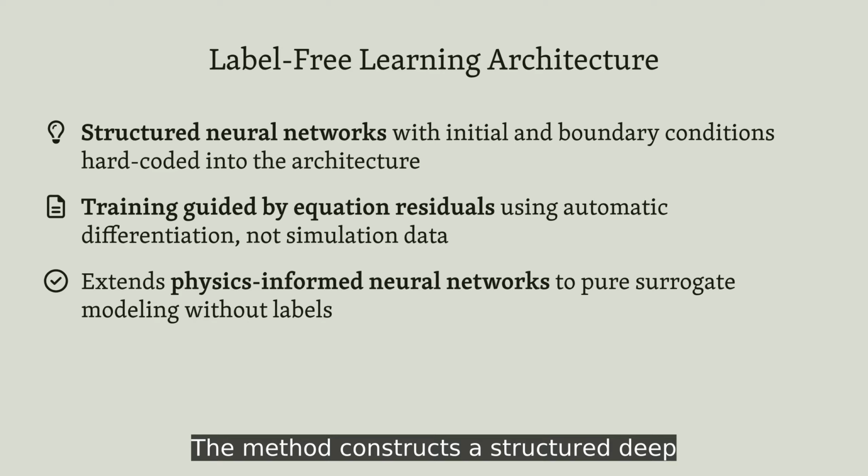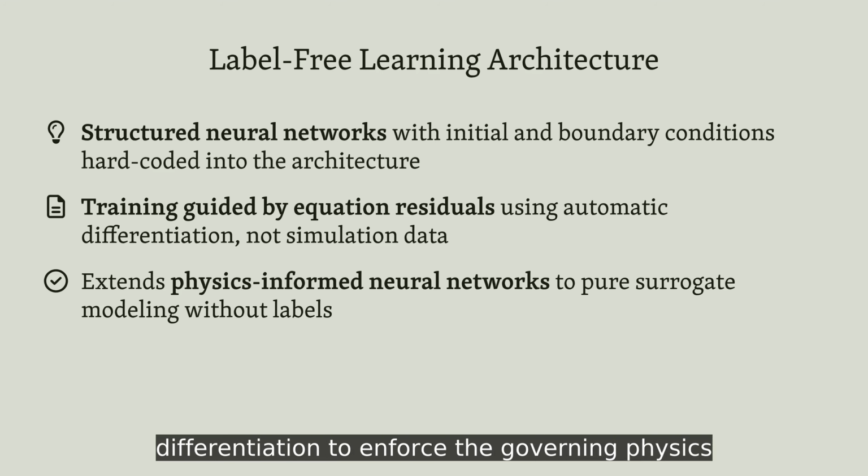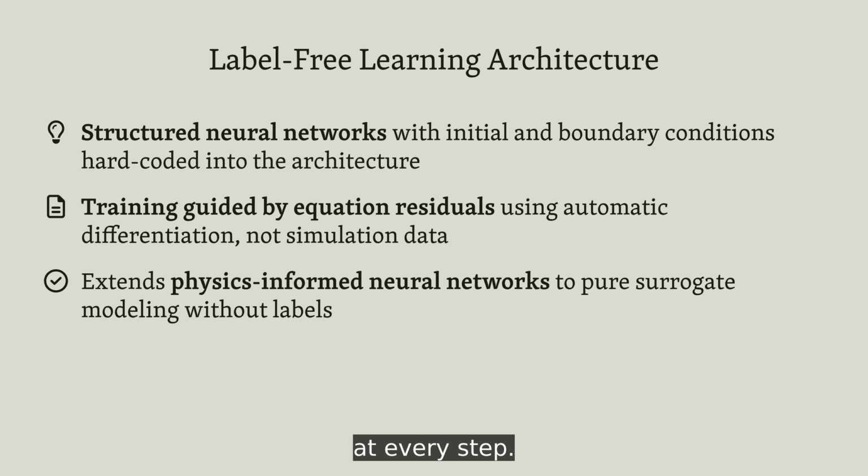The method constructs a structured deep neural network that embeds boundary conditions directly into its design. Instead of learning from simulation outputs, the network trains by minimizing the residuals of the Navier-Stokes equations themselves, using automatic differentiation to enforce the governing physics at every step.